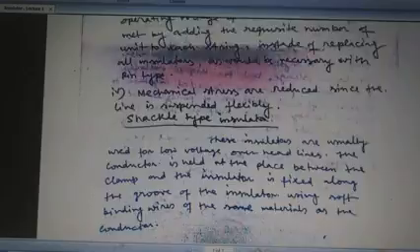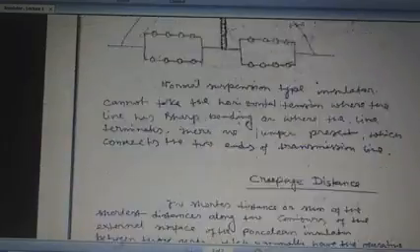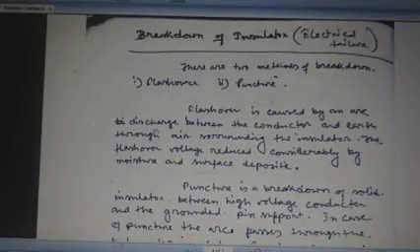These are the two vital terms related to the breakdown of insulators. Now the breakdown of insulators is also called electrical failure. There are two types of breakdown present in an insulator. One is called flashover, another is called puncture. That is the unwanted breakdown. Flashover is called the temporary breakdown, whereas puncture is called the permanent breakdown.